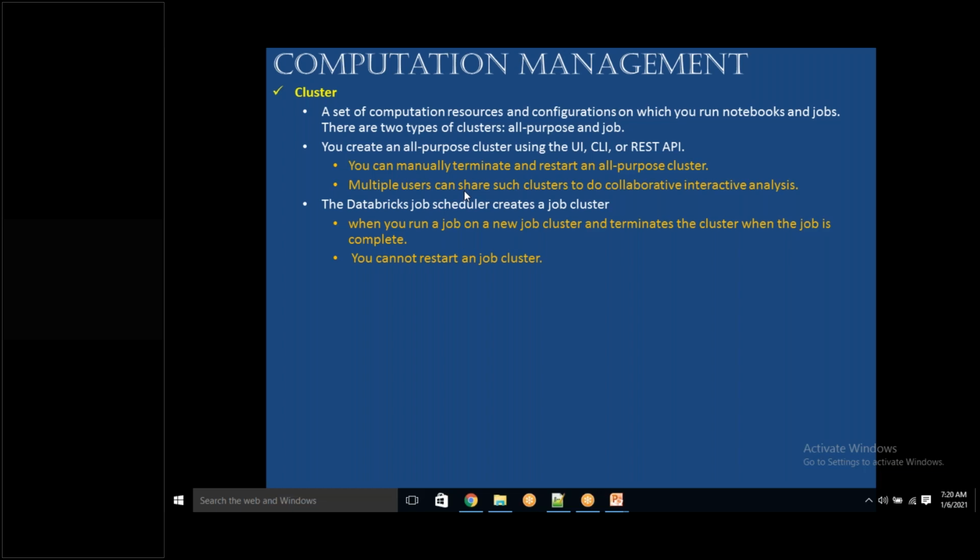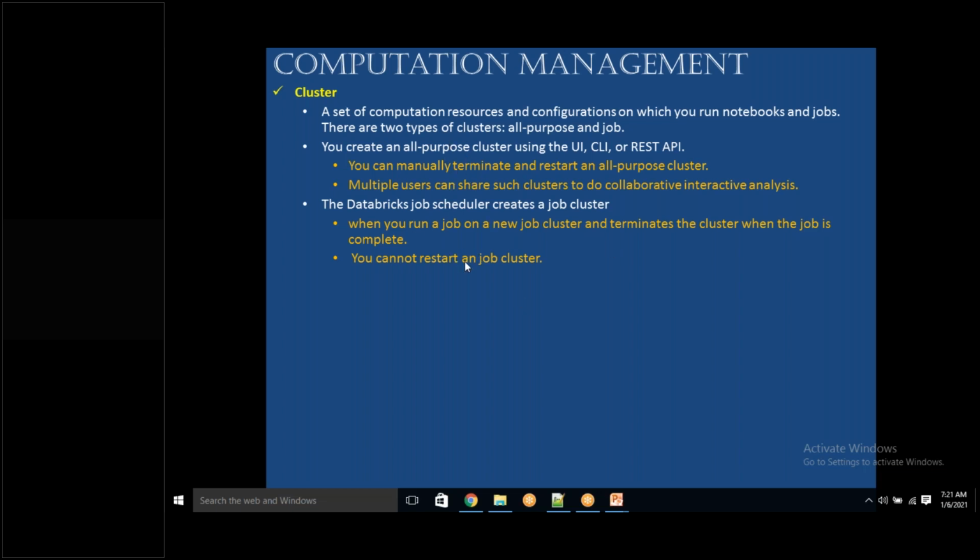Otherwise, you have another requirement where you want to execute your job every 15 minutes. Now job cluster is not recommended, all-purpose cluster is recommended. The reason is, every 15 minutes means you already created a cluster, and it is already available, so it will immediately start running the job on the all-purpose cluster.